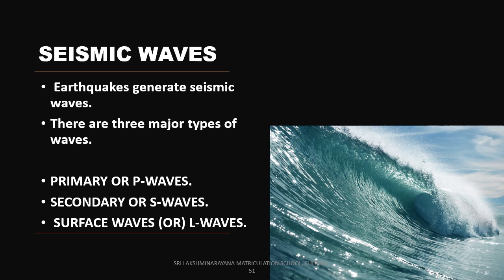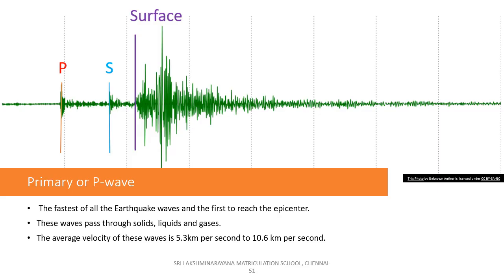Now we see what are seismic waves. As I already told you, earthquake generates seismic waves. That is the vibrations we feel when earthquake occurs. We have three major types of waves: primary or P waves, secondary or S waves, and surface waves or L waves. First, we see about primary or P waves. You can see the picture clearly, children, where the P, highlighted, is called the primary waves. These are the waves recorded during the earthquake. See how the primary waves are recorded.